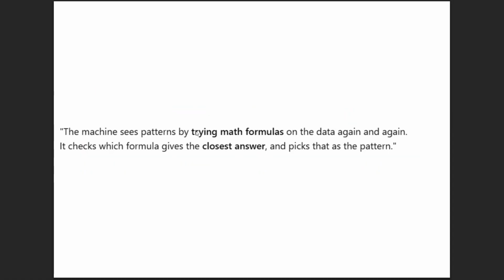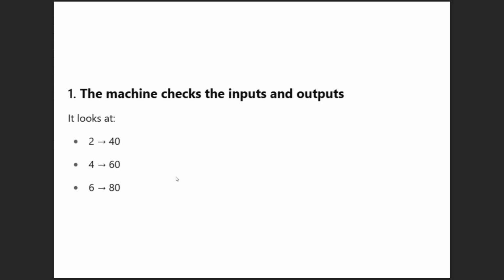The machine sees patterns by trying math formulas on the data again and again. It checks which formula gives the closest answer and picks that as the pattern. Machine learning mainly uses math formulas. Next, the machine checks the inputs and outputs, like if we give 2 and 40, 4 and 60, 6 and 80, this is input and this is output.